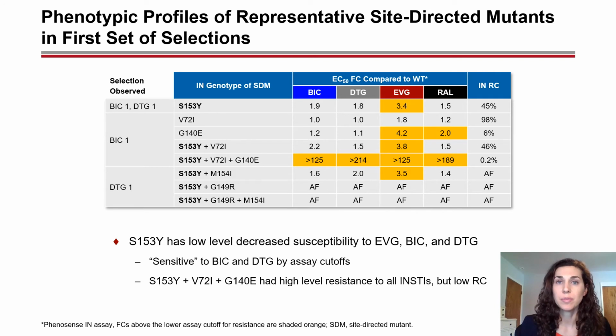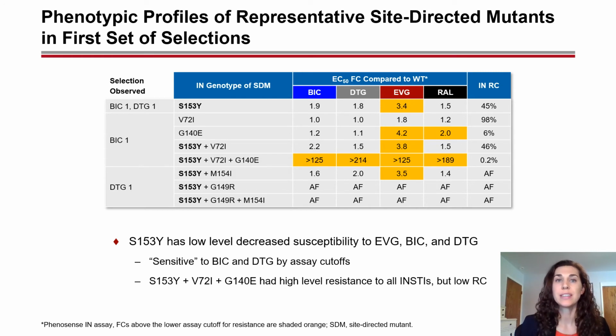Next, we built site-directed mutants to further characterize the substitutions that emerged. In the first set of selections, which both went down the S153Y pathway, we can see that mutants with S153Y had low fold decreases in susceptibility below the assay cutoff for BIC and DTG, and the other substitutions did not seem to have an effect, except for the triple mutant of S153Y plus V72I plus G140E.